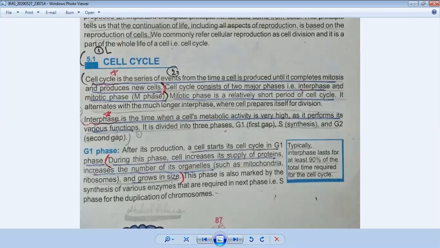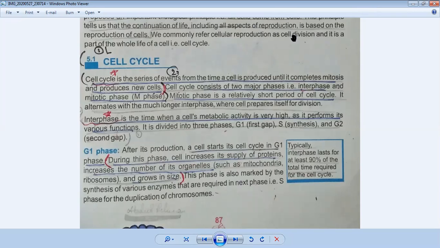So first of all, the cell cycle is divided into two stages. First is interphase and second is mitotic phase. The mitotic phase is minor and the interphase stage is the longest period. Interphase is further divided into three stages: G1, S, and G2, and an additional stage which is called G0 phase. First of all, what is G1 phase?